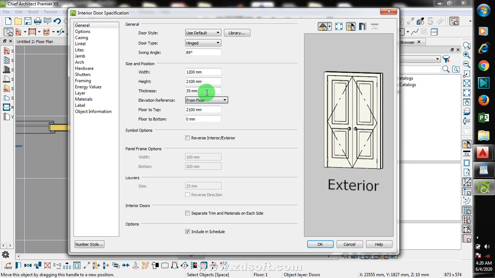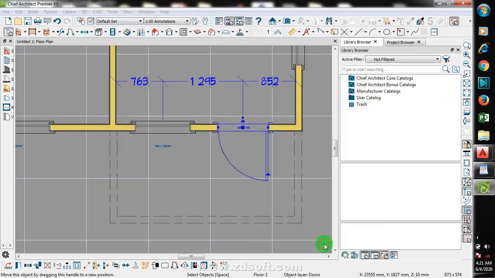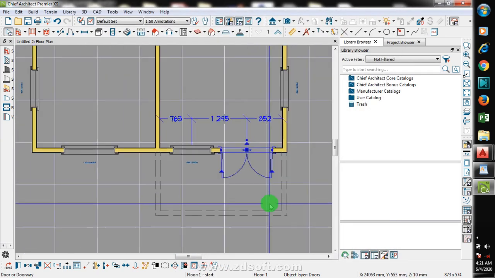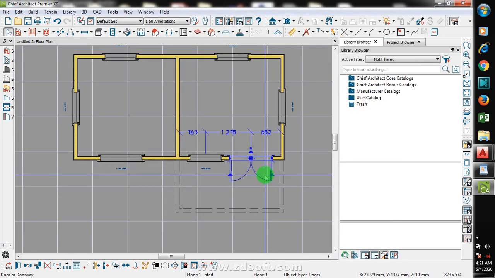There is more to this which I'm going to explain further in my more advanced videos. This is more like an introduction to this software, for beginners. Okay, and then I'm going to click OK. You can see it has given me a double door here.